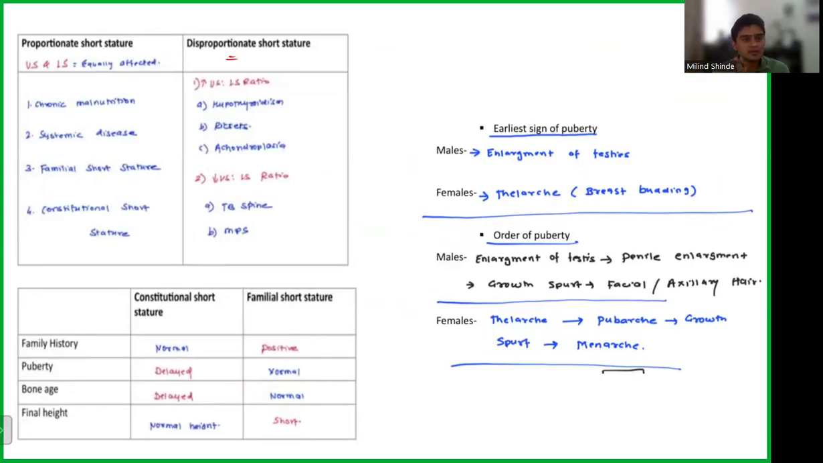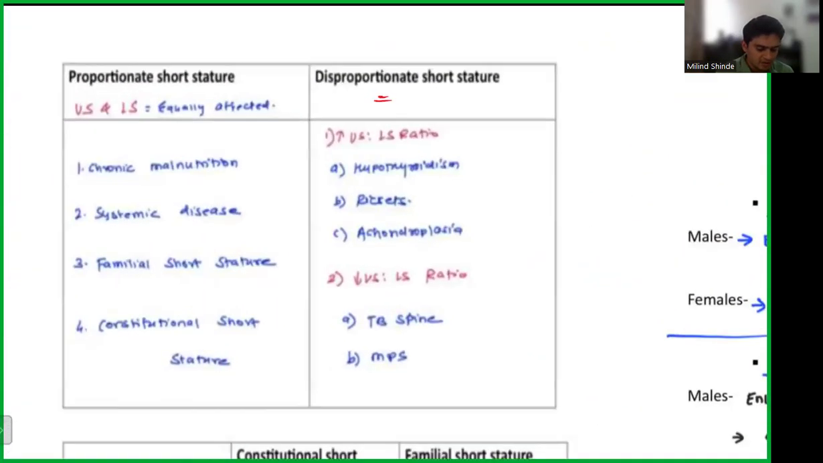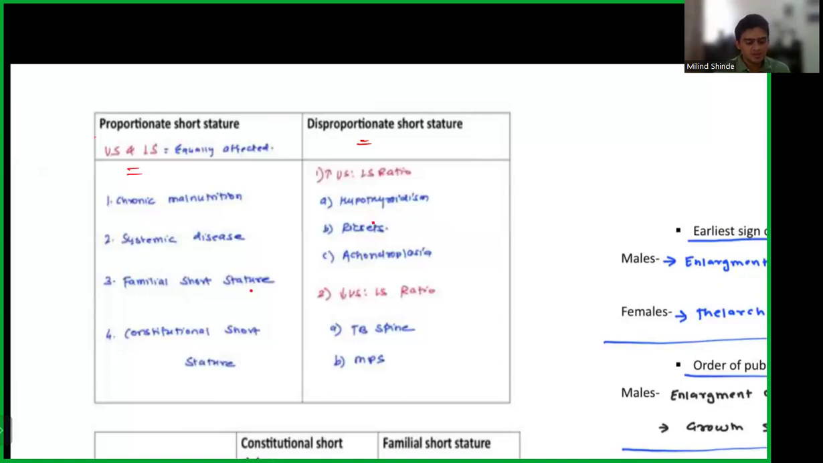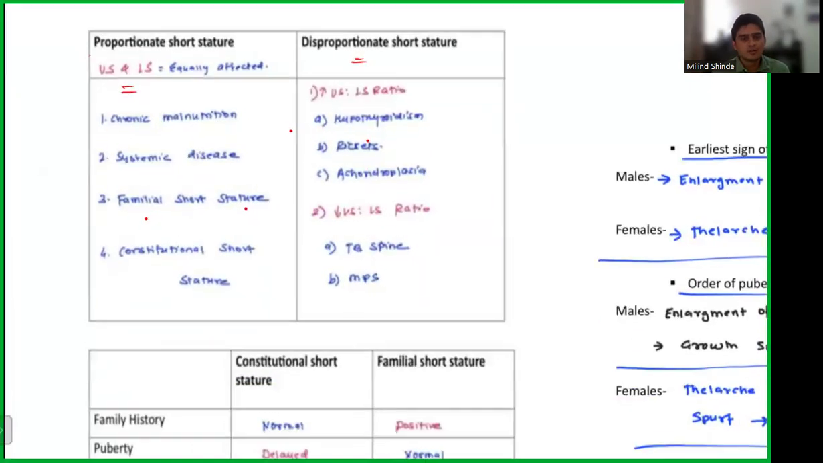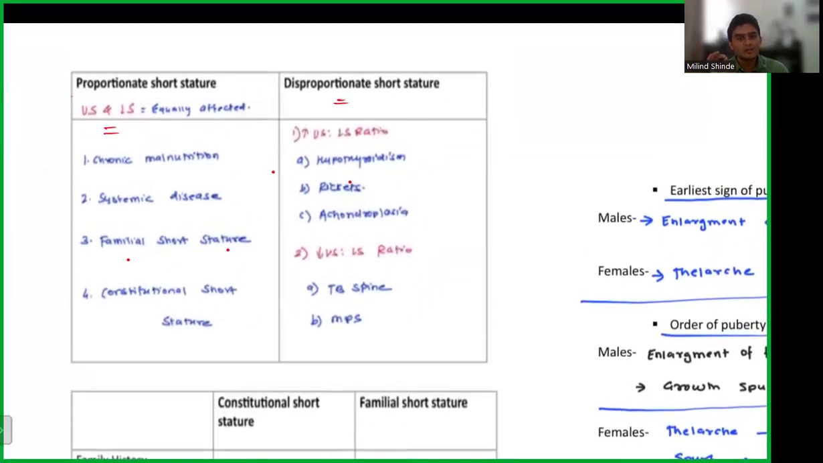Whenever you have an upper segment to lower segment ratio maintained, meaning upper segment and lower segment are equally affected, we have a proportionate short stature. So the options are chronic malnutrition, systemic disease, because in these conditions your upper limb and lower limb are going to be affected equally. You have familial short stature, you have constitutional short stature. So these are the four options that you see. Achondroplasia, which is also one of the options in our question, usually causes disproportionate short stature. So I would rule out this option by this chart. Now I am stuck between familial short stature and constitutional short stature.